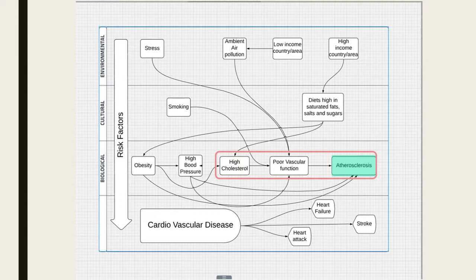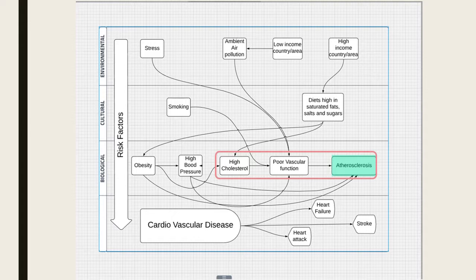The high fats, saturated fats, salts, and sugars can lead to obesity and high cholesterol. Is what I was talking about before. Both smoking and having diets that are high in fats and sugars are independent variables.